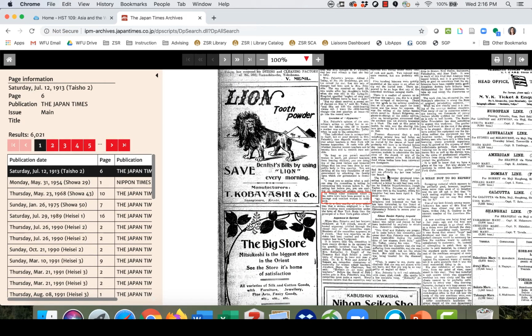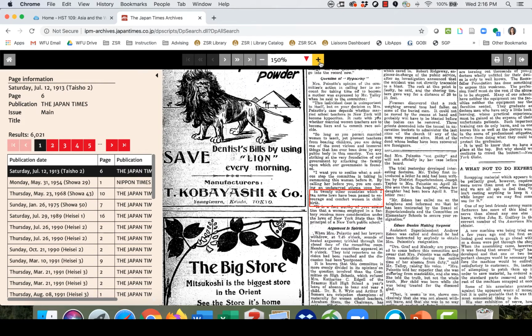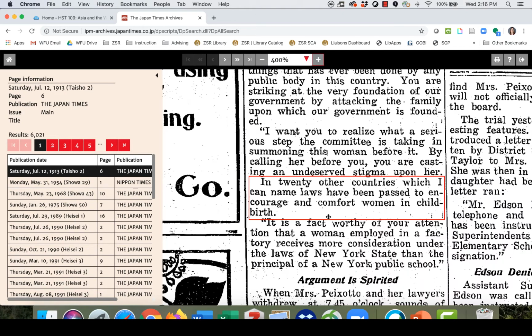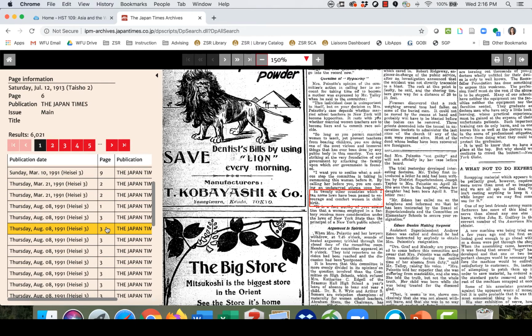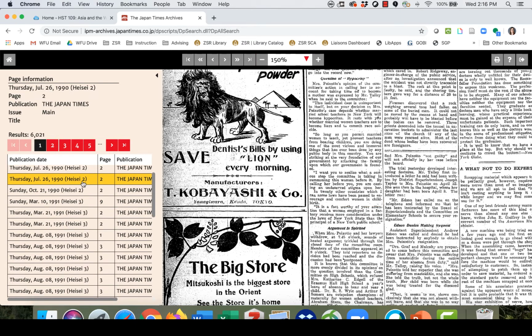So taking a look at our results, we can see that sometimes even really good search terms don't give us exactly what we want. I'm going to zoom in here, and you can see this article is actually about comforting women in childbirth, which is not what we are interested in. But I can go over on the left side and take a look at the different issues. So it's showing me the publication date of that particular issue, what page of the issue it appeared on. And I can choose, let's take a look at this one from July of 1990.